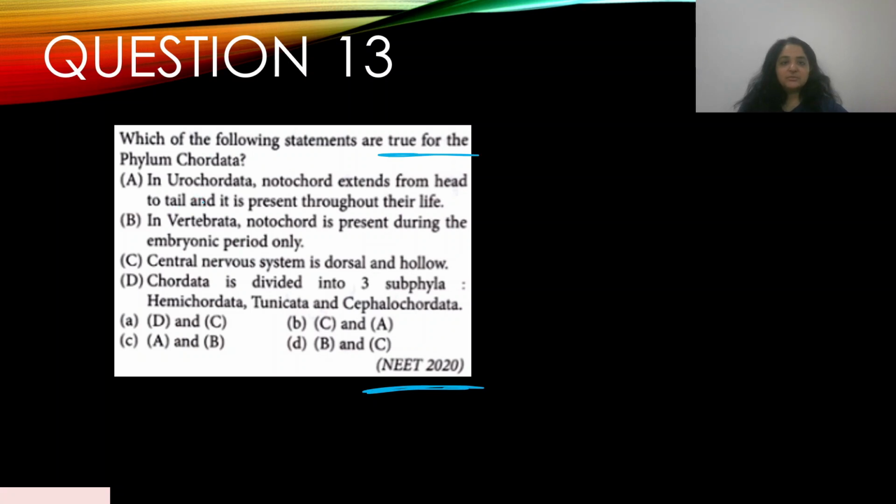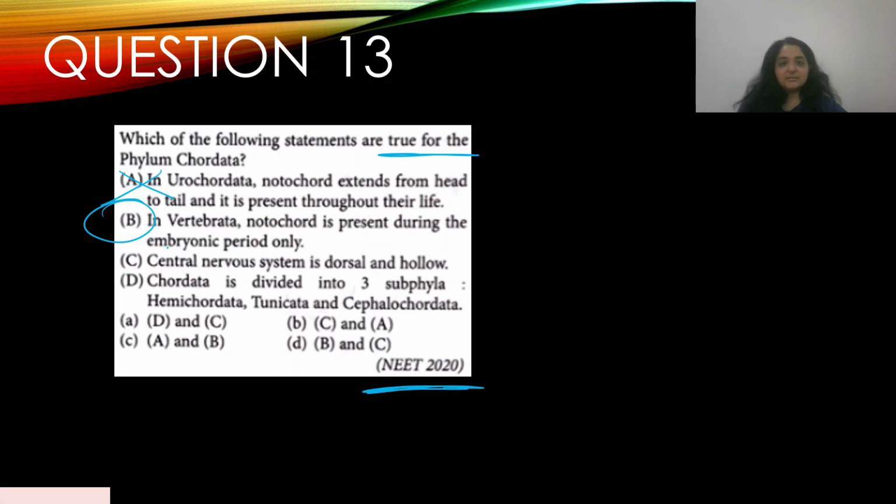Urochordata, notochord extends from head to tail, is present throughout life. No, that's incorrect. It's only present in the larval form, and that too in the tail area. So that's incorrect. B. In vertebrates, notochord is present during the embryonic period only. Yes, that's correct. It forms the backbone as it develops.